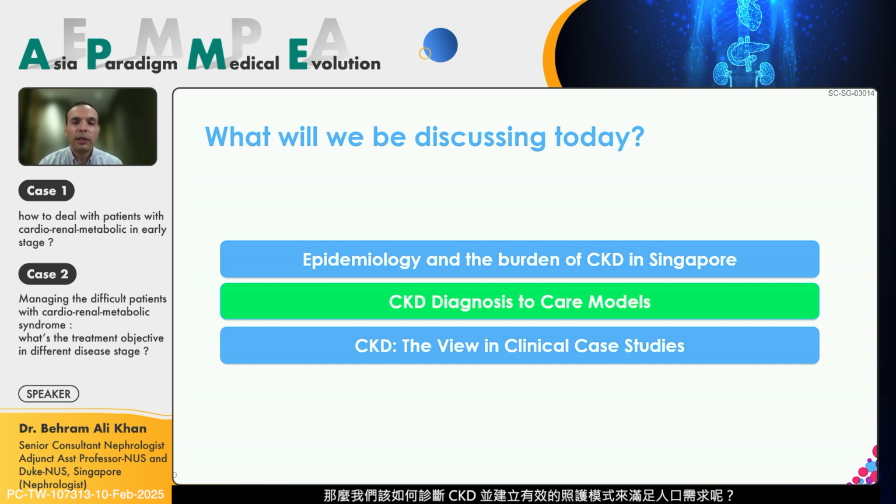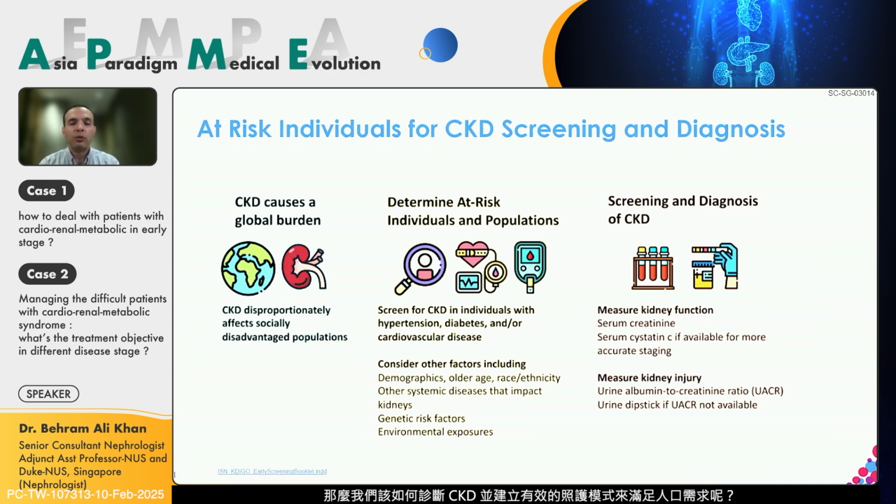So how do we, with this knowledge of it being a major health system crisis and with increasing loads, how do we diagnose chronic kidney disease, and how do they lead to an effective care model to be able to cater to the needs of the population?